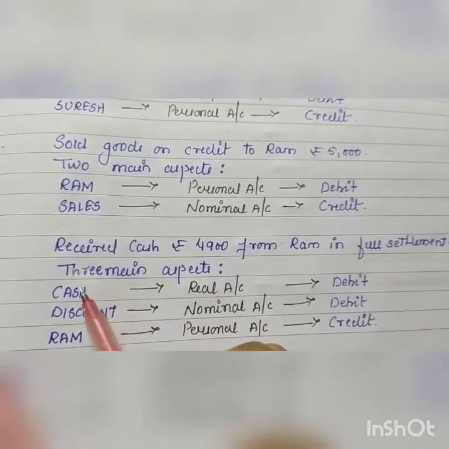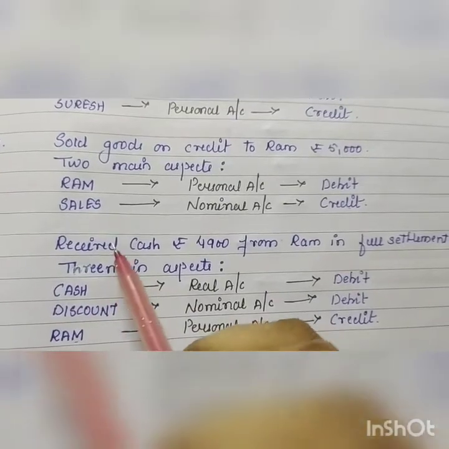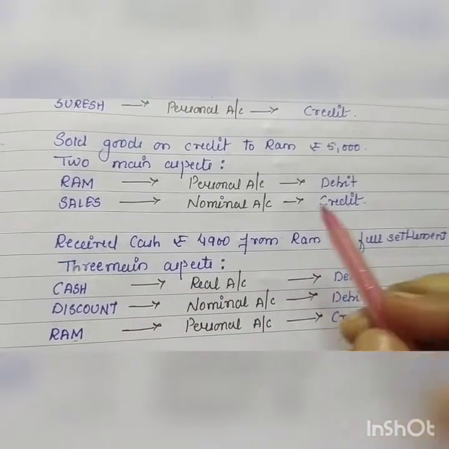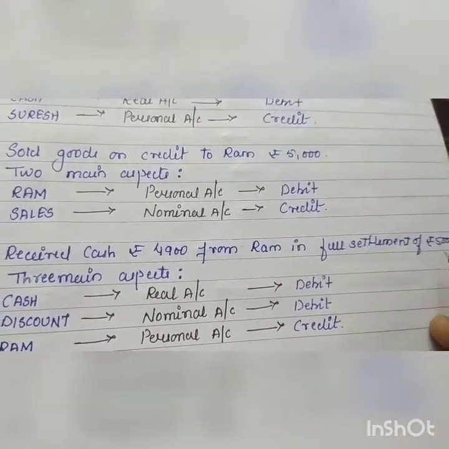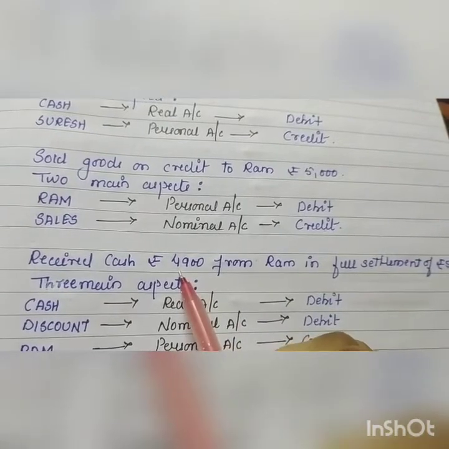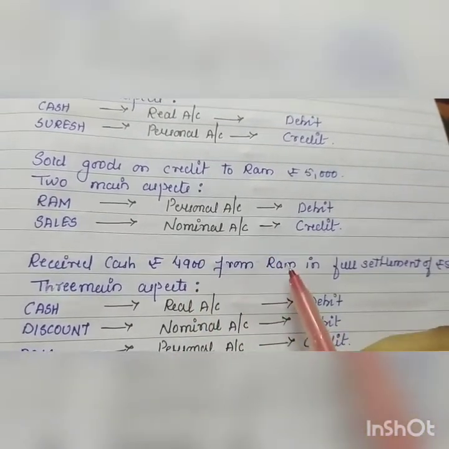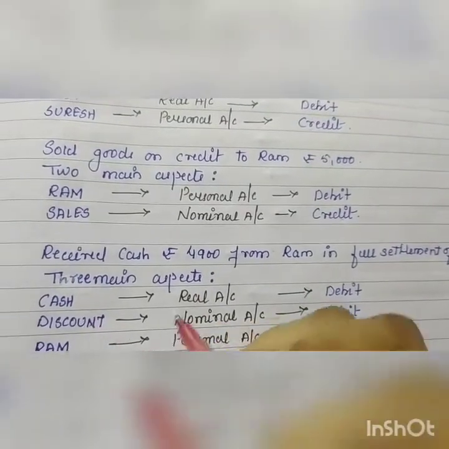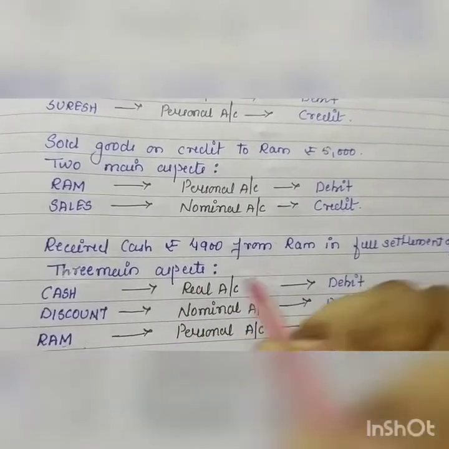So here you will get three terms. Received cash, first term is cash. Second term is discount and third term is Ram.